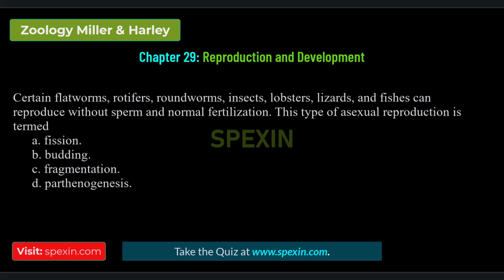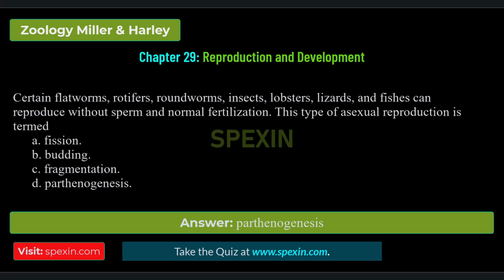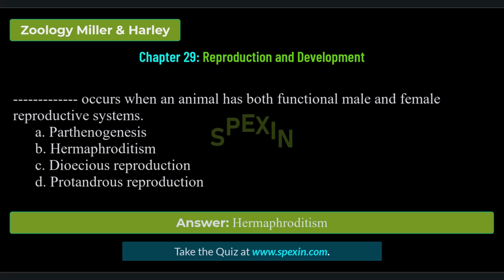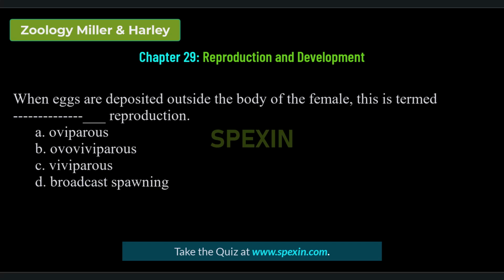This type of asexual reproduction is termed fission, budding, fragmentation, parthenogenesis. Correct answer: parthenogenesis. Dash occurs when an animal has both functional male and female reproductive systems. Parthenogenesis. Hermaphroditism, dioecious reproduction, protandrous reproduction. Correct answer: hermaphroditism. When eggs are deposited outside the body of the female, this is termed dash reproduction.